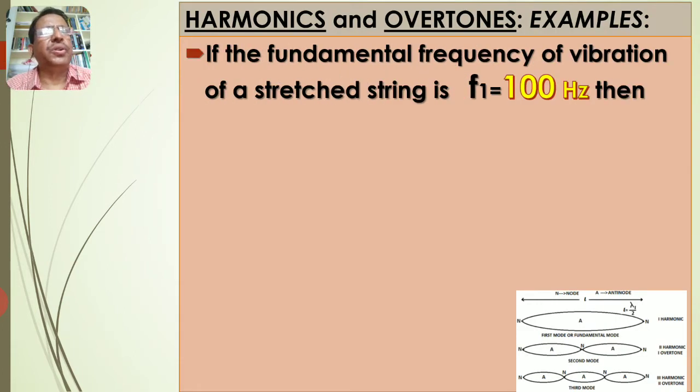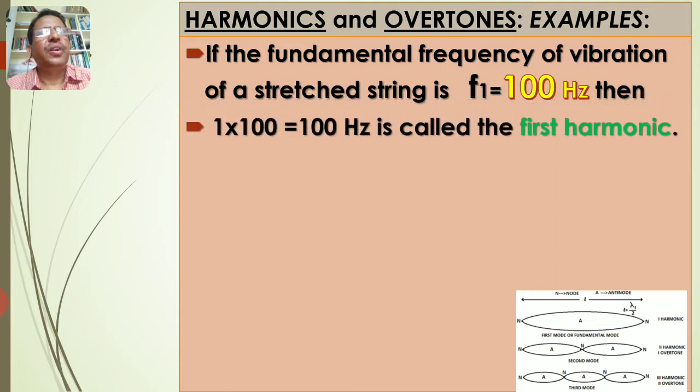Harmonics and overtones examples. If the fundamental frequency of vibration of a stretched string is F1 = 100 Hz, then 1 × 100, that is 100 Hz, is called the first harmonic. This is the fundamental frequency.